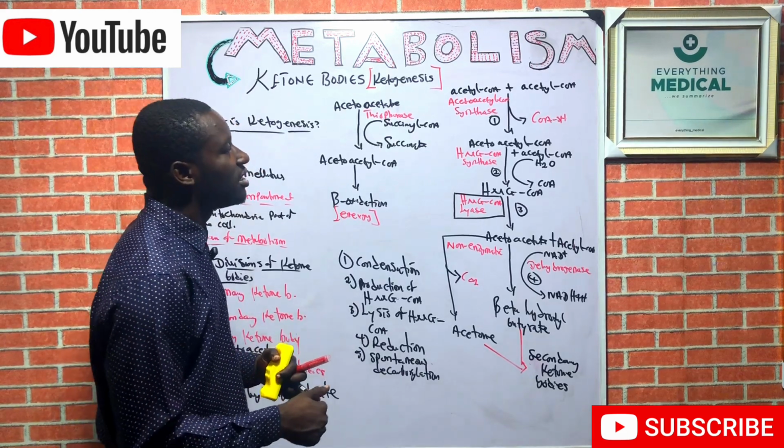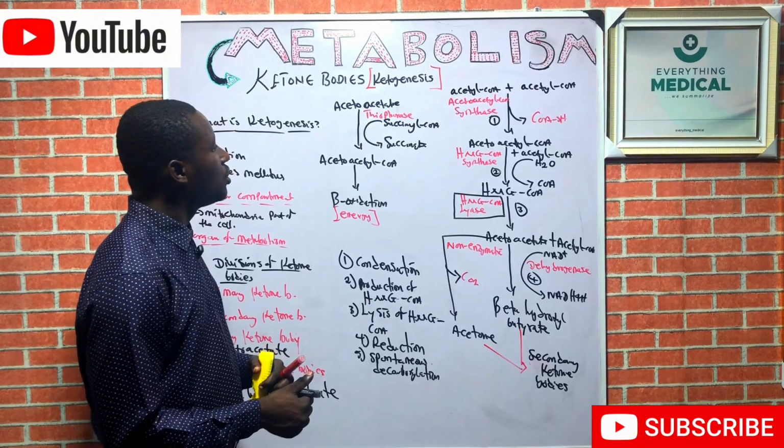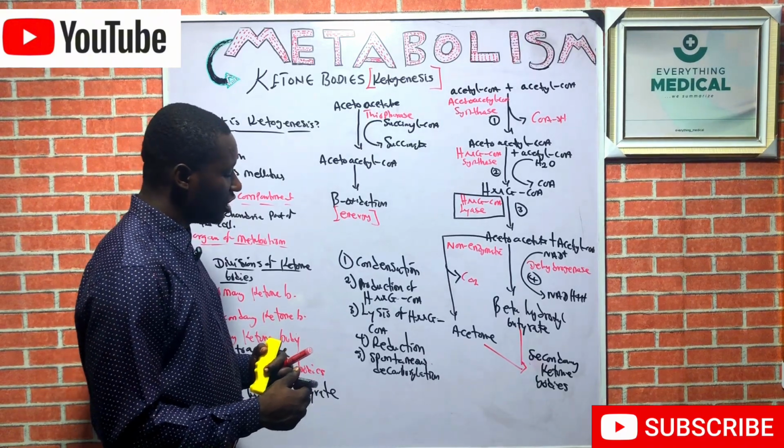Then what is the meaning of HMG-CoA? What is the chemical name of HMG-CoA?